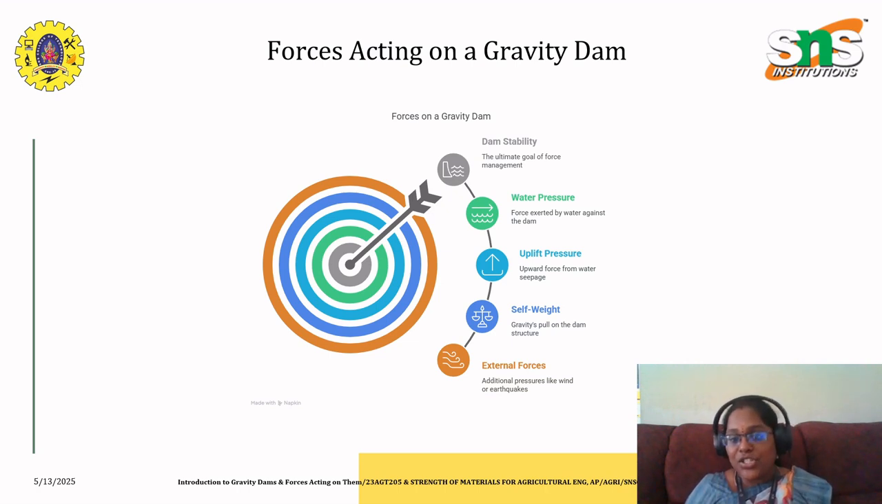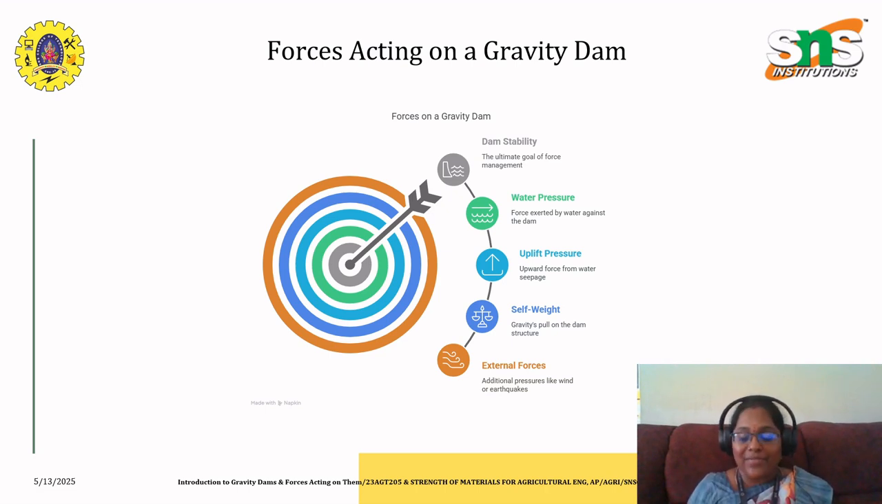So the first one we have to take into consideration is water pressure. This pressure usually acts horizontally and increases with depth, and deep water pushes harder than shallow water. It tries to shove the dam downstream, creating both sliding and overturning forces. The fun fact to note here is that the pressure acts like a triangular force: zero at the top, maximum at the bottom, and it gets stronger the deeper it goes. This is how the water pressure acts on the gravity dam.